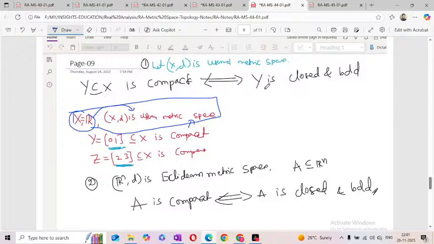If Y is closed and bounded in the usual metric, definitely that is compact. A compact set is always both closed and bounded in the usual metric. Not only the usual metric, you can take the Euclidean metric space R^n, the space of n-tuples. A is compact if and only if it is closed and bounded.